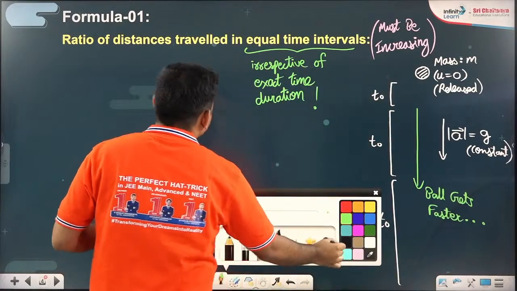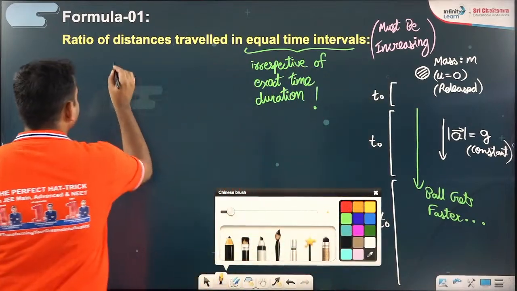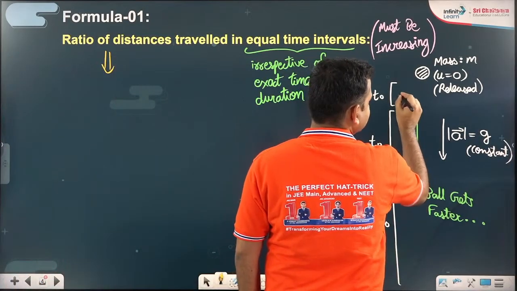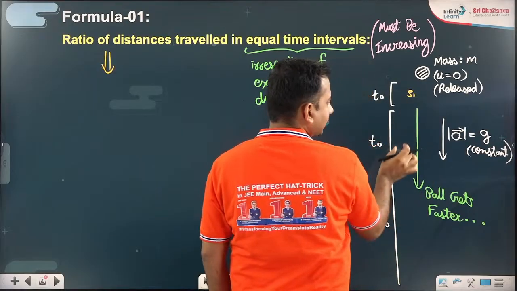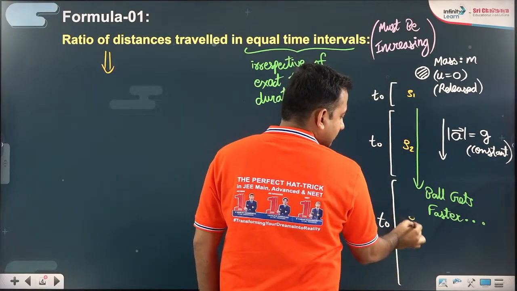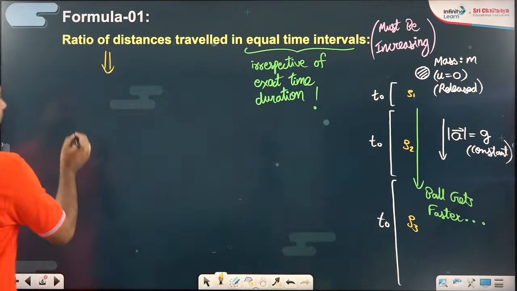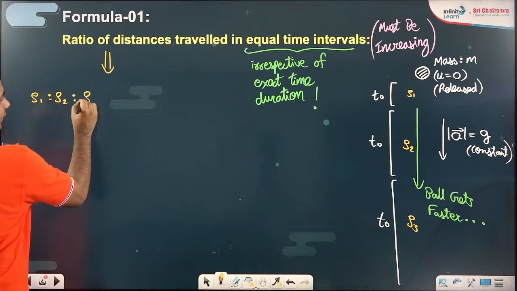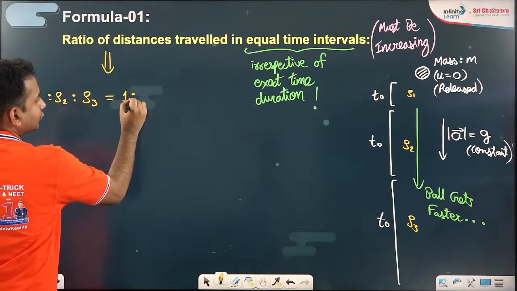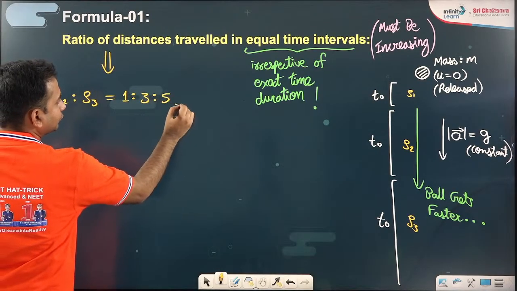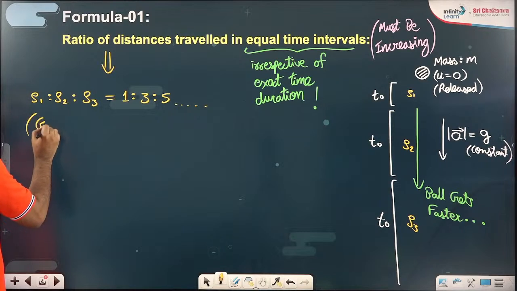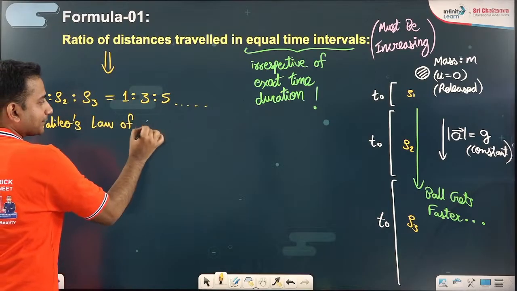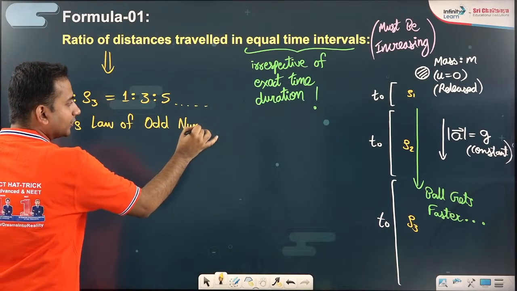And what did Galileo say? Galileo said that, suppose the displacement covered in this interval is S1, in this interval is S2, and in this interval is S3. Then S1 ratio S2 ratio S3 is given by 1 ratio 3 ratio 5 and so on. This is also called Galileo's law of odd numbers.